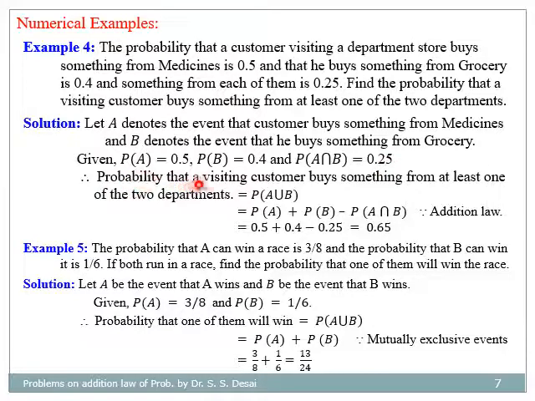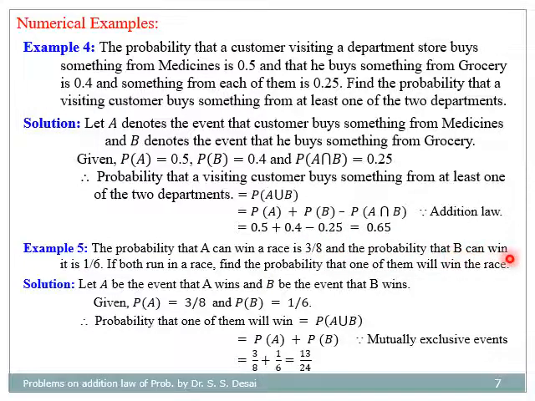Therefore, probability that a visiting customer buys something from at least one of the two departments is equal to probability of A union B. Again, by addition law, this becomes probability of A plus probability of B minus probability of A intersection B, that is equal to 0.5 plus 0.4 minus 0.25, equal to 0.65.